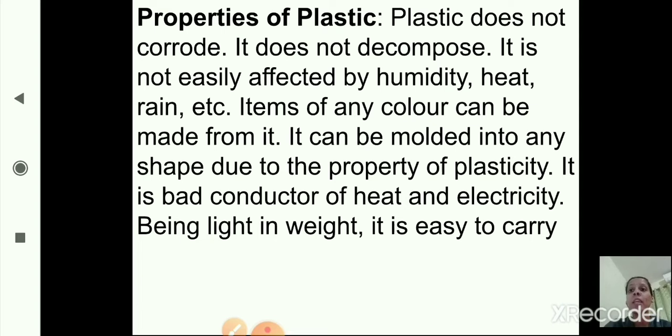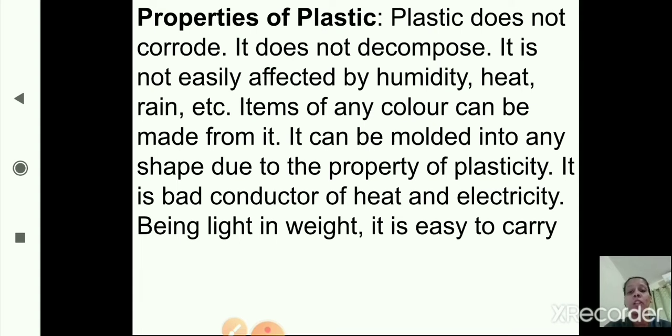It can be molded into any shape due to the property of plasticity. Plasticity means which can be easily molded.